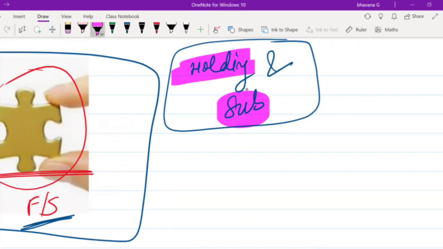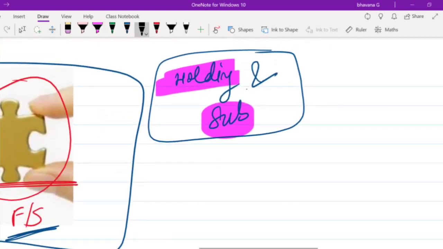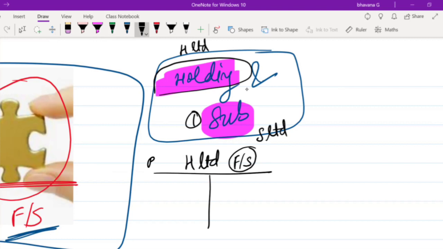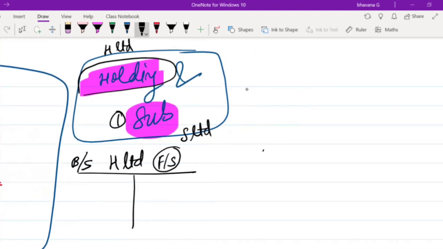Suppose my holding company's name is H Limited, and my subsidiary company's name is S Limited. Suppose this holding company has only one subsidiary, so we'll assume that it has only one subsidiary. At the end of each financial year, this holding company will prepare its financial statements, or we can say it will prepare its balance sheet. The same way, the subsidiary company, that is S Limited, will also prepare its balance sheet at the financial year end. So both companies are going to prepare their financial statements.